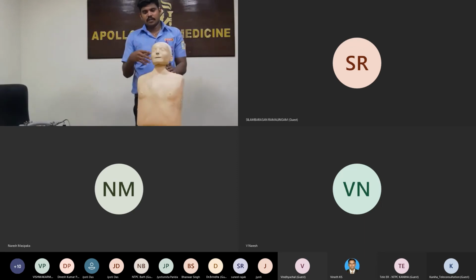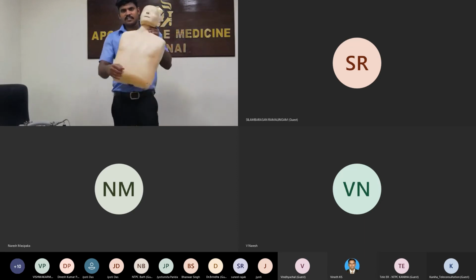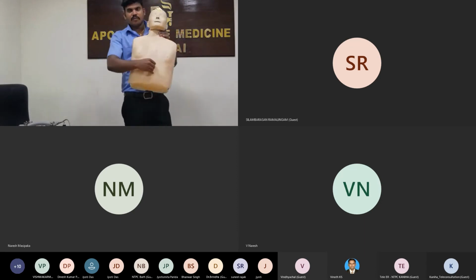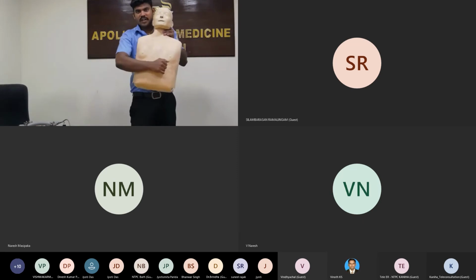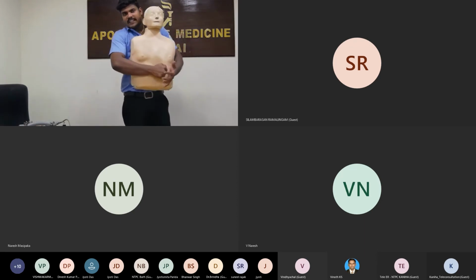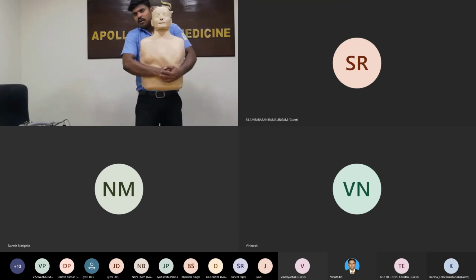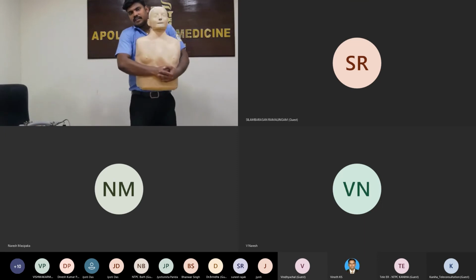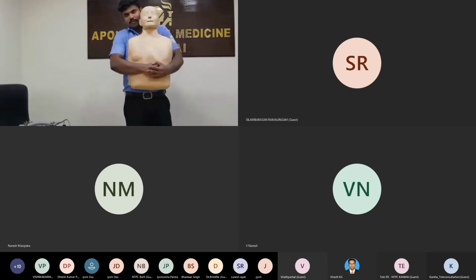He wants to speak, so the patient is conscious. He is conscious, but he can't cough or speak. Then I do the only one method, the Heimlich maneuver, like this. You know the diaphragmatic muscles; place the dominant hand, then lock the other hand, just interlock, and push in 3 steps like this. 1, 2, 3. So continue to do the 3 steps.